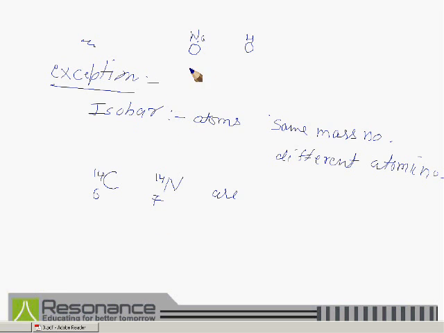According to this point, atoms of different elements are not the same in mass, but in carbon 14 and nitrogen 14, the mass of carbon and the mass of nitrogen is the same. So we can say that this is an exception to this point.